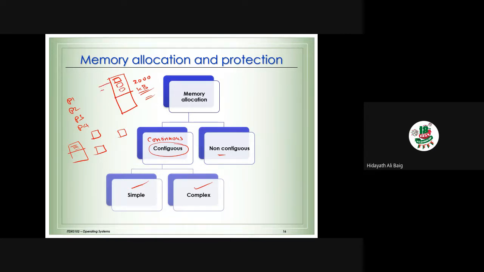It wants memory in the same location, means continuous, one after the other. The second method is that one part of the memory we can use from here, another part we can use here, but we can make a link between them. That is non-contiguous. We'll discuss this later. Today we'll see contiguous. What is contiguous memory allocation? The process will be given the memory in the same location. There are two methods, simple and complex. Let us understand.